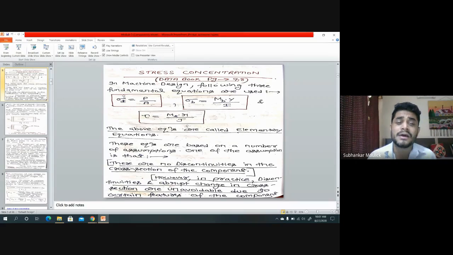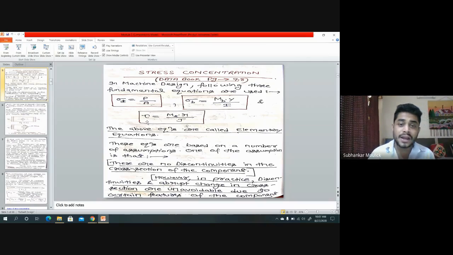These equations are valid for ideal conditions. I repeat, these equations which you have used in strength of materials are valid for ideal conditions. You can use these equations only when there is no irregularity present in the component.